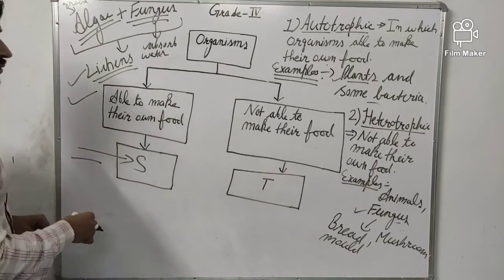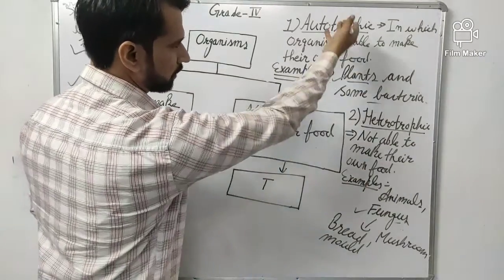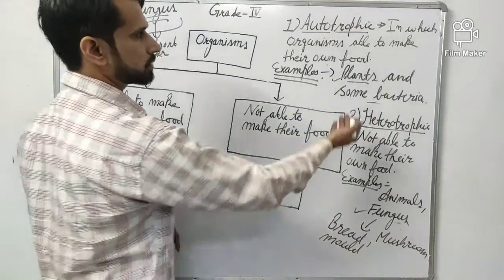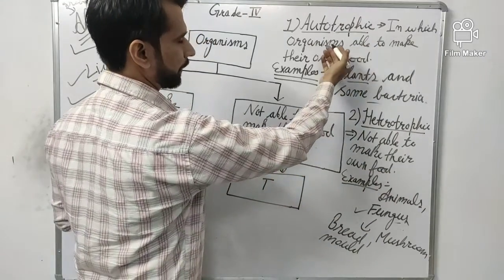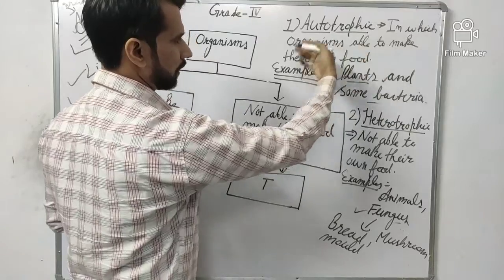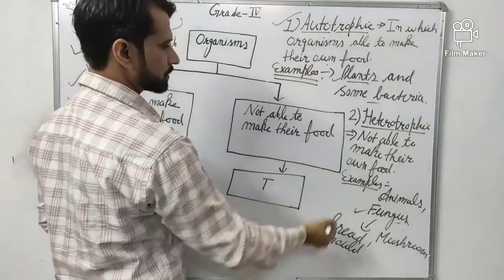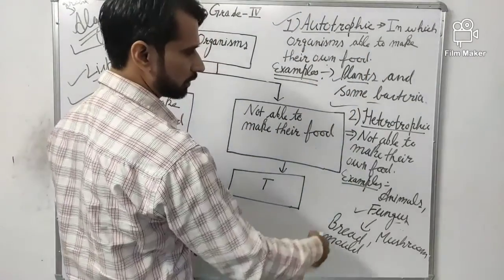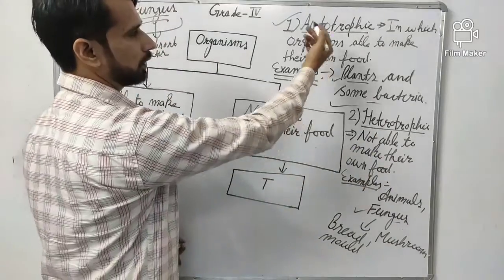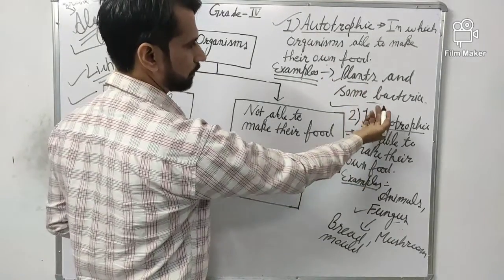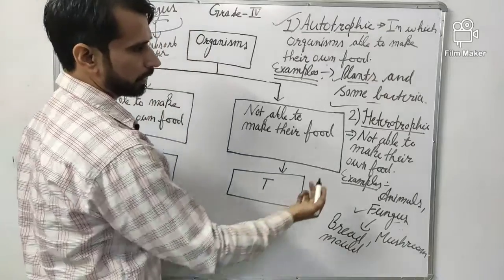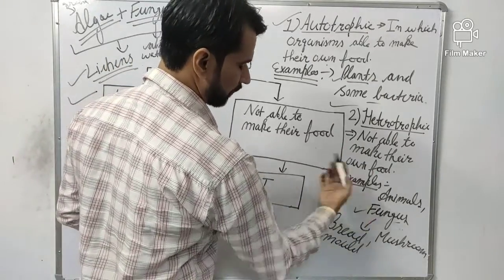So this is the discussion on autotrophic and heterotrophic based on the preparing of food. Those which are able to make food are called autotrophs. Second, those which are not able to make their own food are called heterotrophic. In autotrophic, all plants and some bacteria come. In heterotrophic, animals and fungus come.